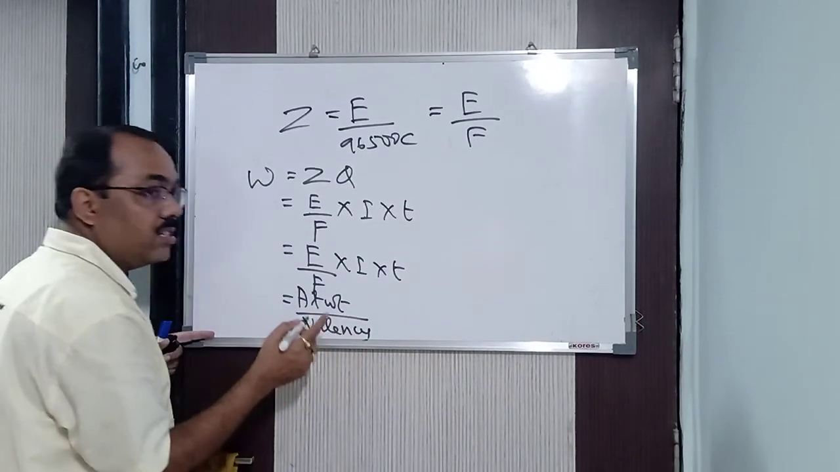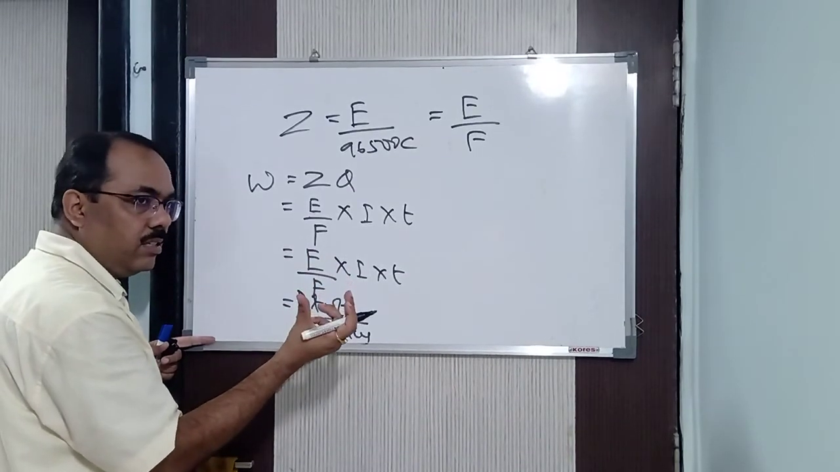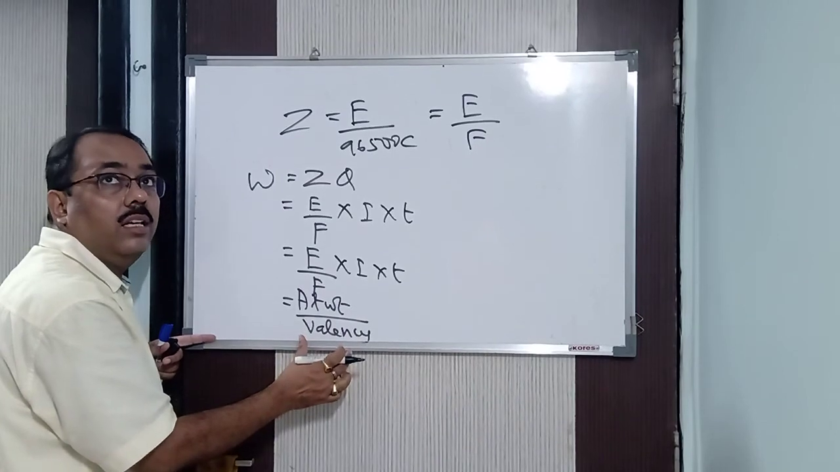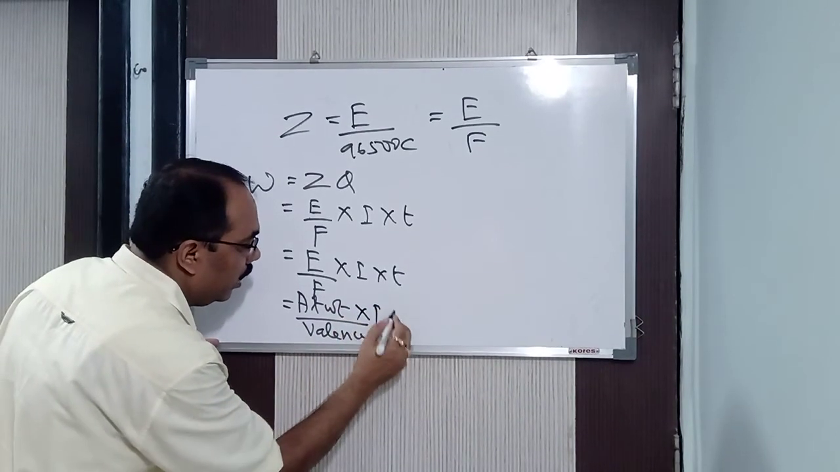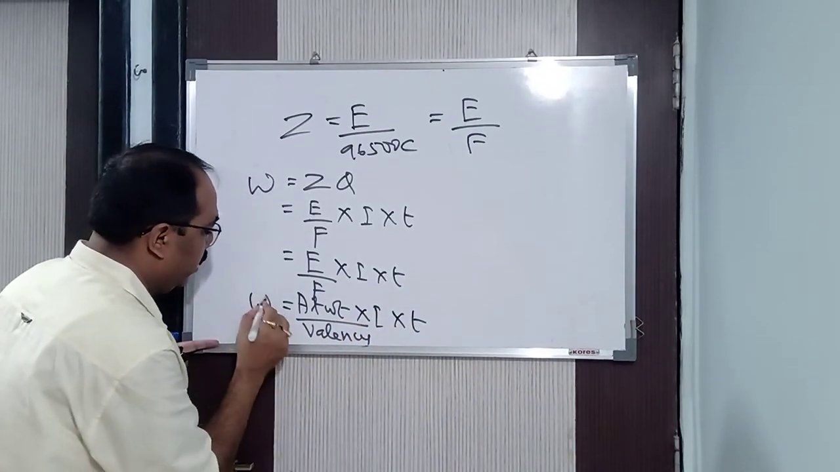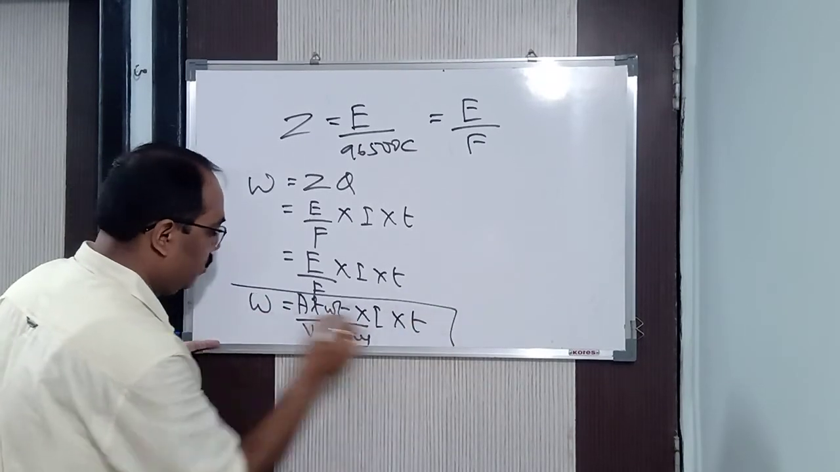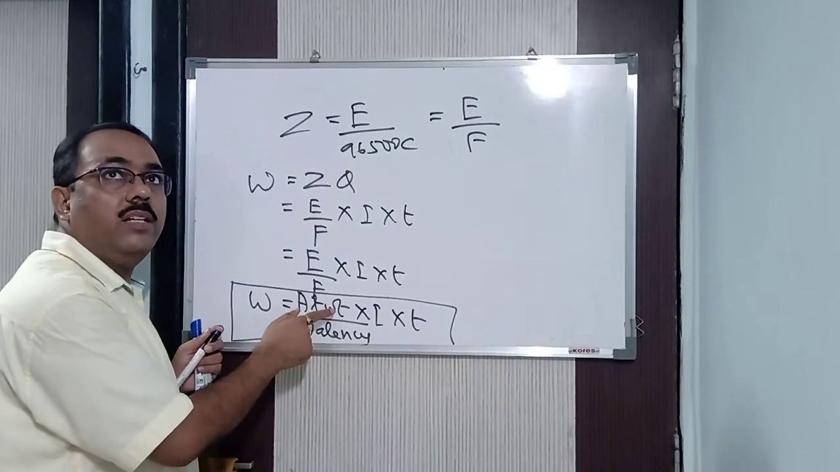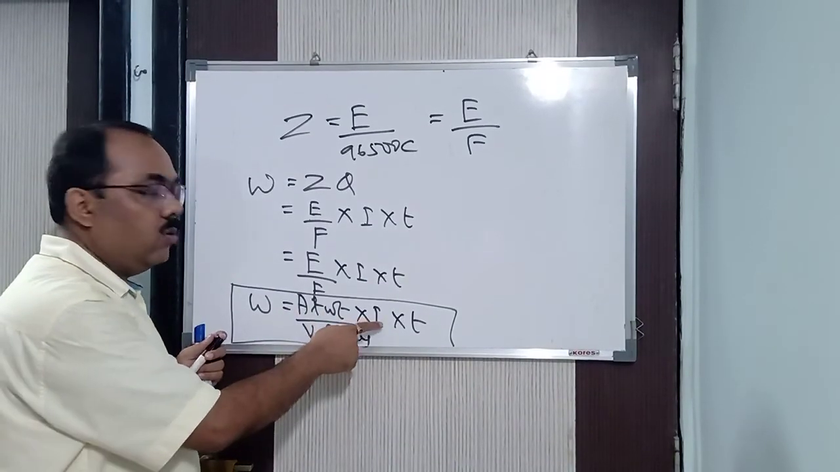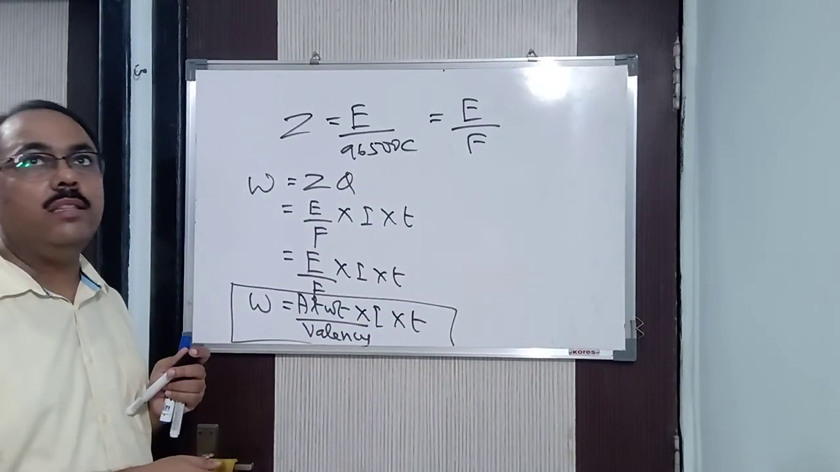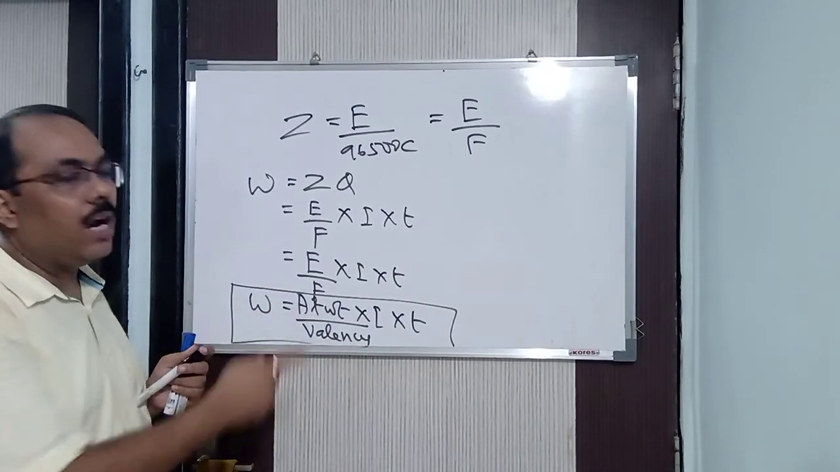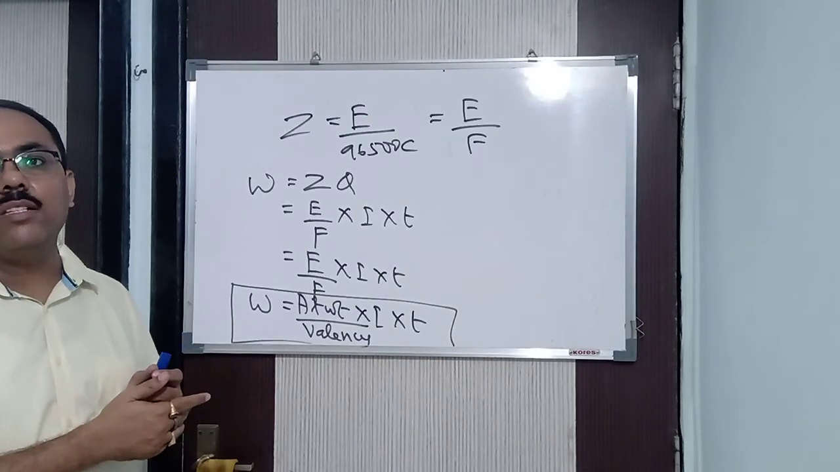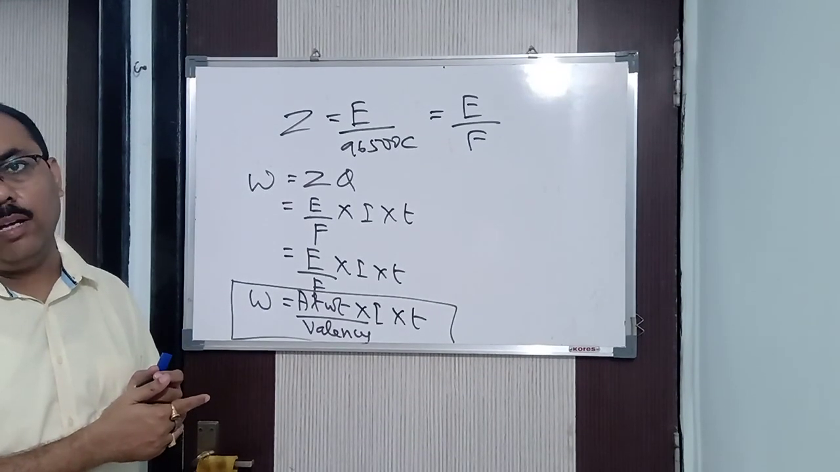This applies because it is an atom, an element. What is the equivalent weight of an element? You have studied in the lower classes: atomic weight by valency. So ultimately we got the formula, and it is a very, very important formula. W is equal to atomic weight of the element by valency, into I into T, divided by F. In this way we can calculate whatever is unknown to us. Clear? So from Faraday's laws we got this particular formula. Thank you very much.